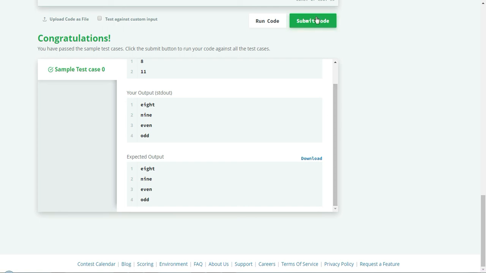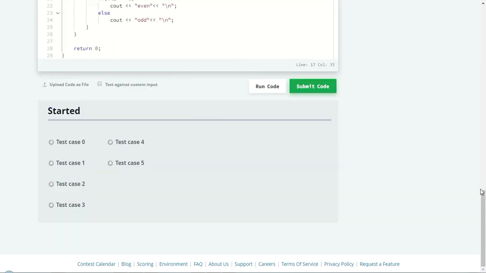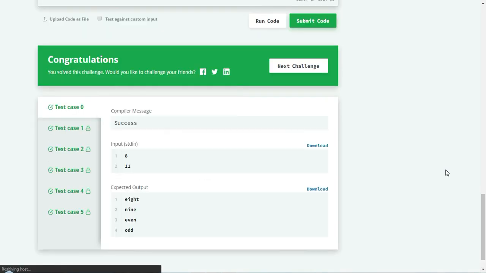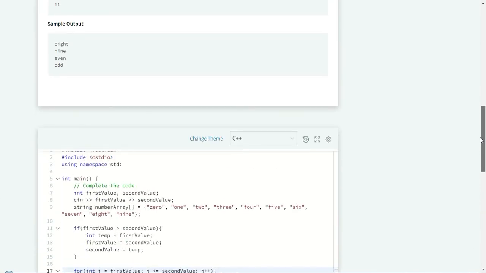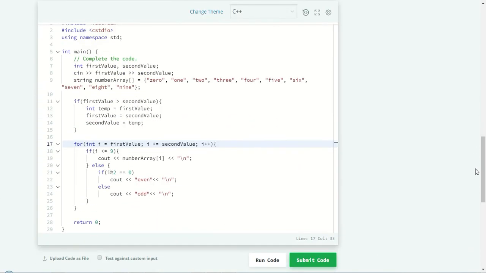Now it's time to submit the code, and we have a set of 6 different test cases. Let's see if everything passes or not. Wow, we got congratulations. It means that all the test cases are passed. Here you could see all the test cases are converted to green text. I'm happy that we have successfully completed our 5th problem, which is all about for loop.